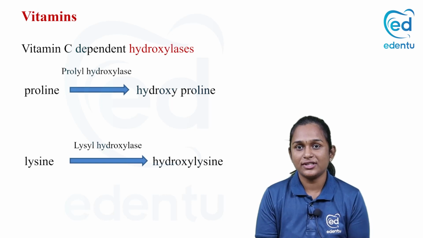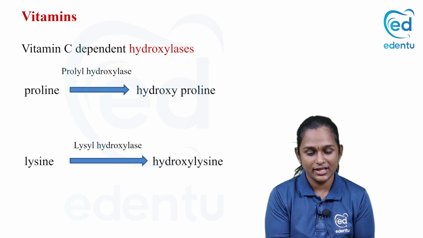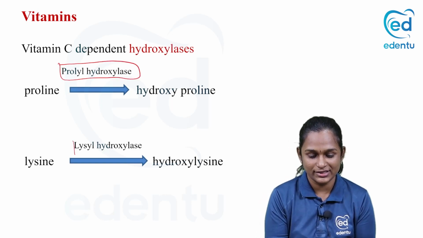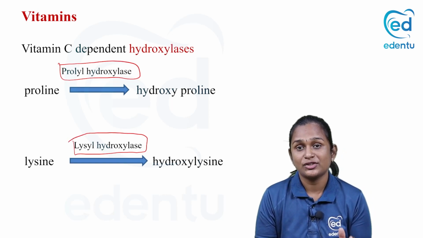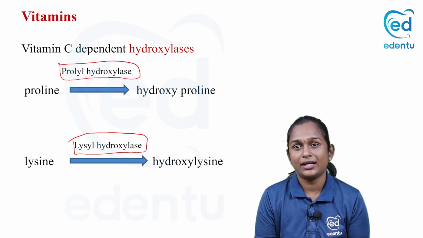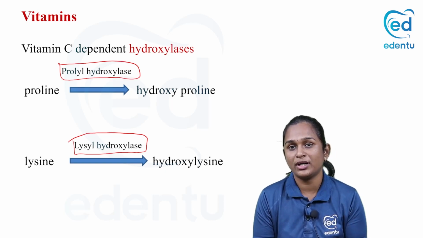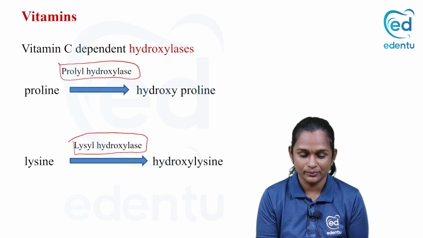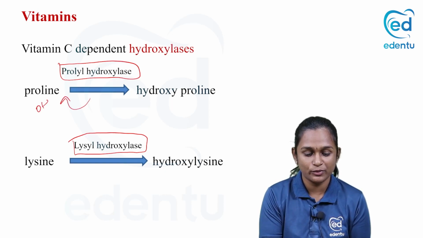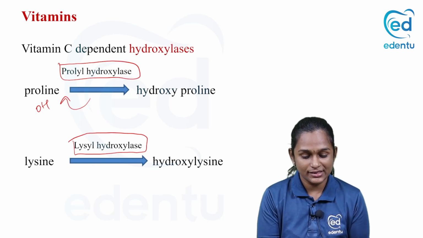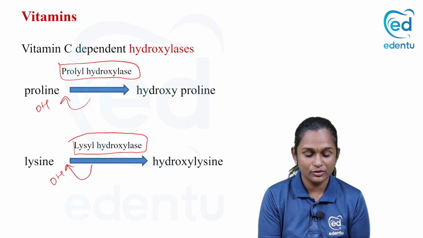We saw the first two enzymes, right? Prolyl hydroxylase and lysyl hydroxylase. As the name indicates, what happens here is addition of a hydroxyl group to the amino acids proline and lysine. The enzyme prolyl hydroxylase will add a hydroxyl group to proline, and the enzyme lysyl hydroxylase will add a hydroxyl group to lysine.